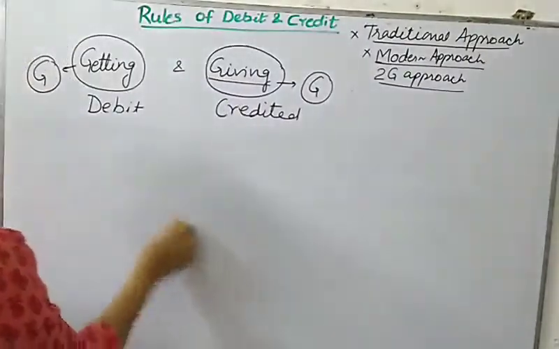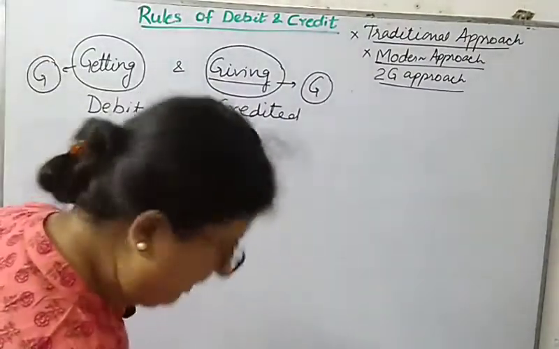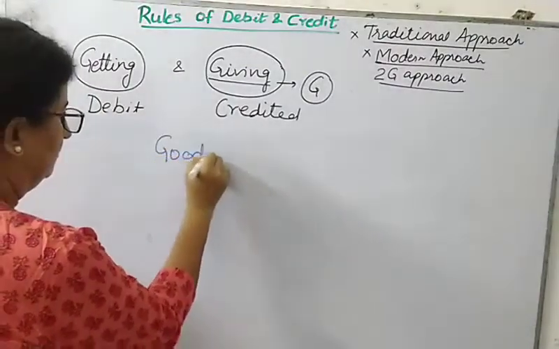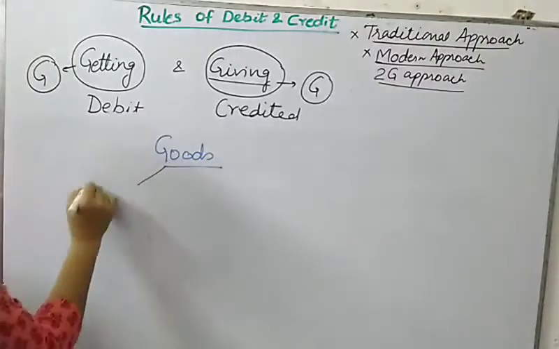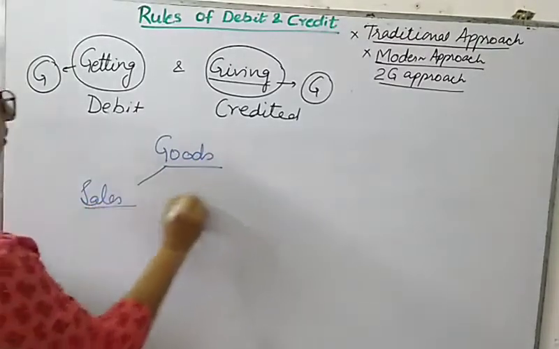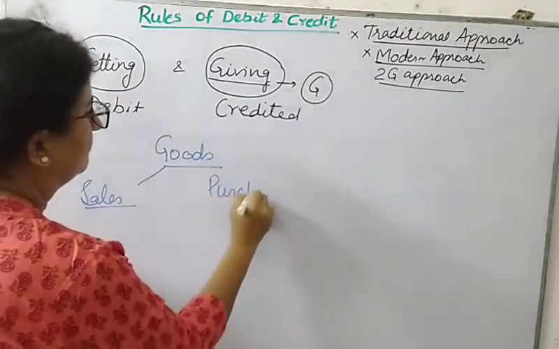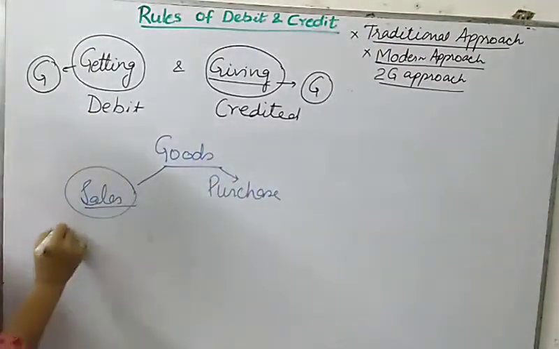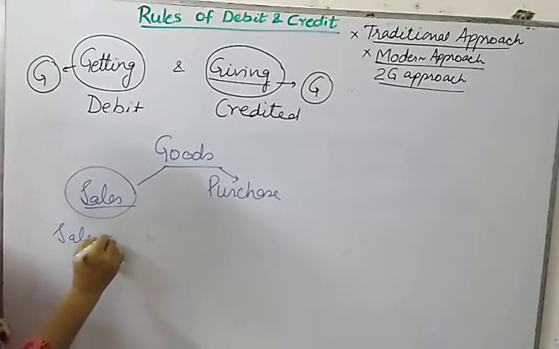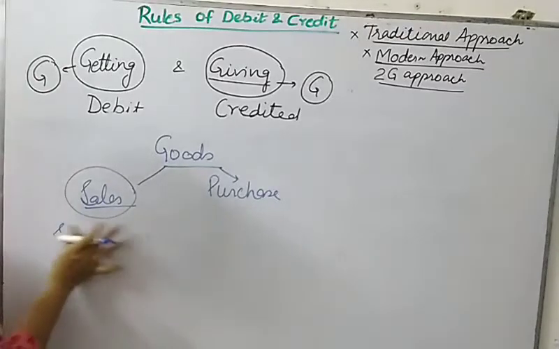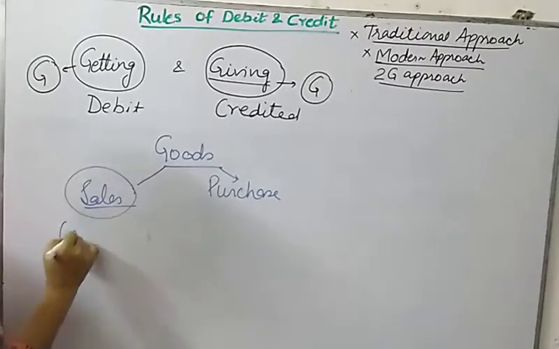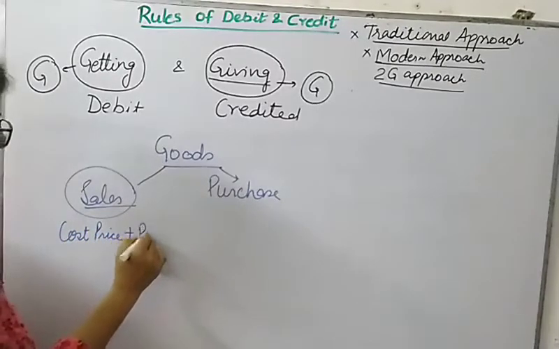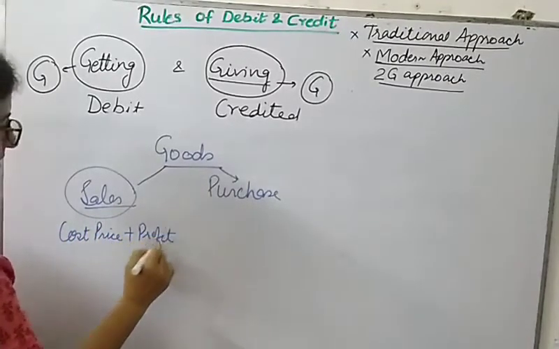The reason behind this is that if I am using the goods word for sale as well as for purchases, you know how you got sale. Sale includes cost price plus profit margin.